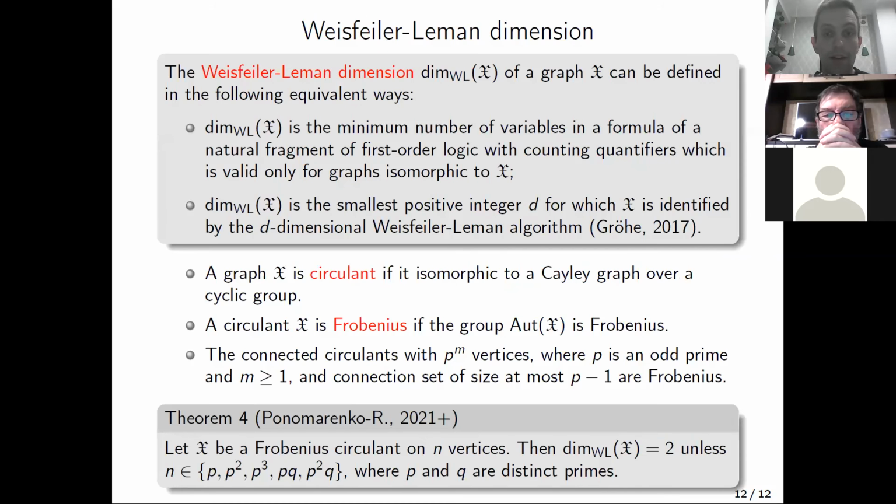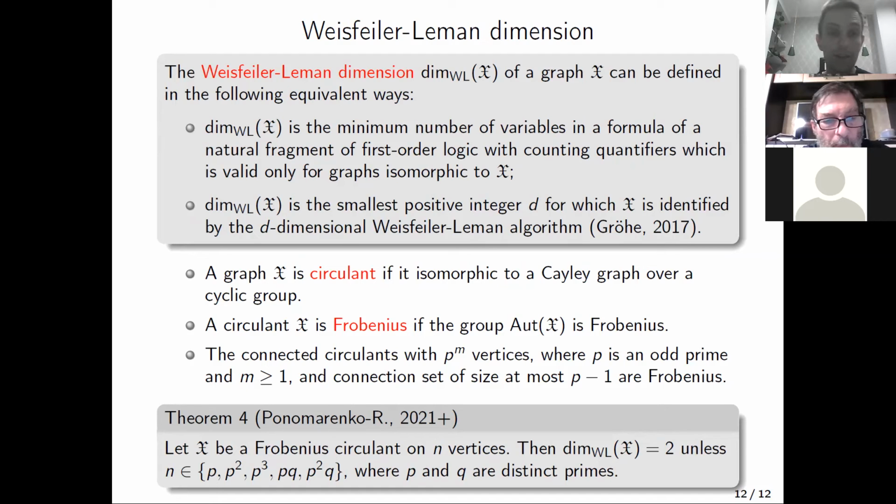And maybe the last application of our results is to Weisfeiler-Leman dimensions of graphs. I recall that the Weisfeiler-Leman dimension of a graph X can be defined in the following equivalent ways: as the minimum number of variables in a formula of a natural fragment of first order logic with counting quantifiers, which is valid only for graphs isomorphic to X, on the one hand.